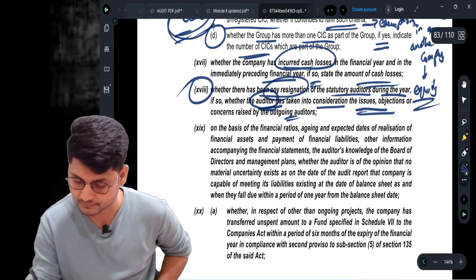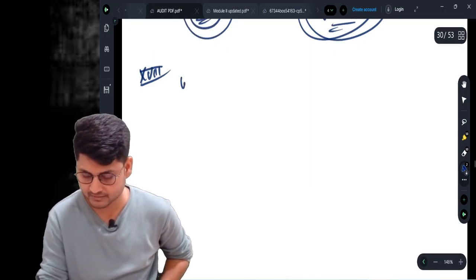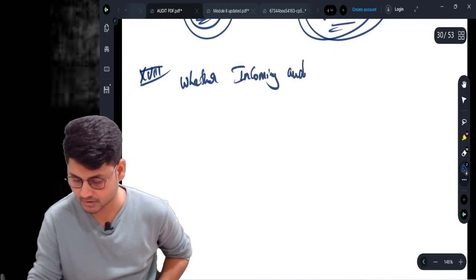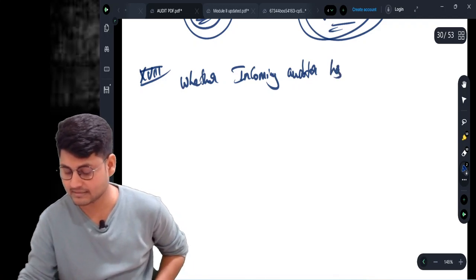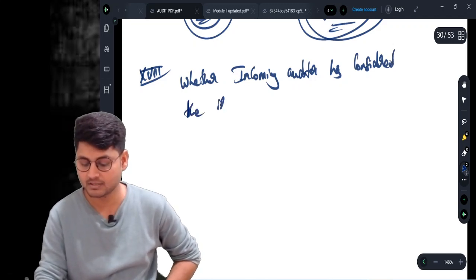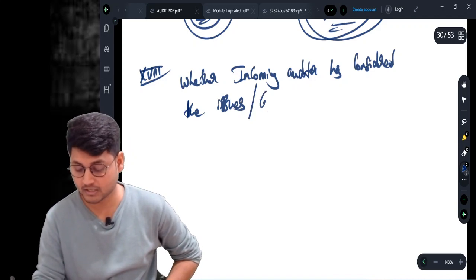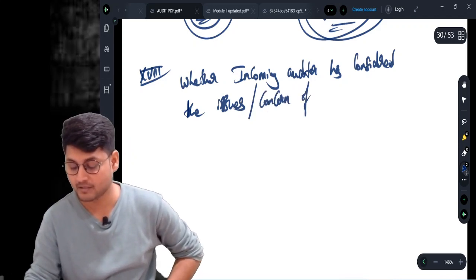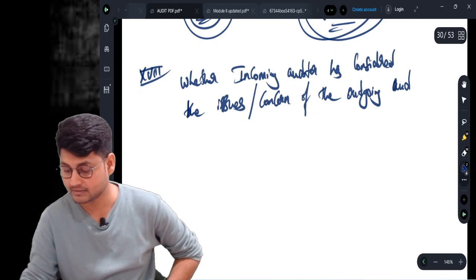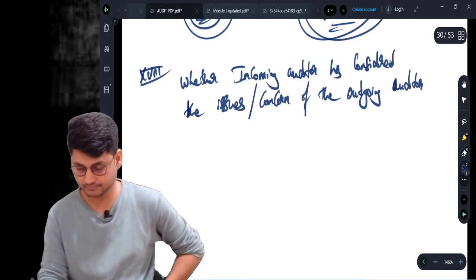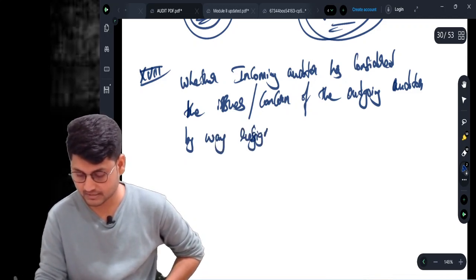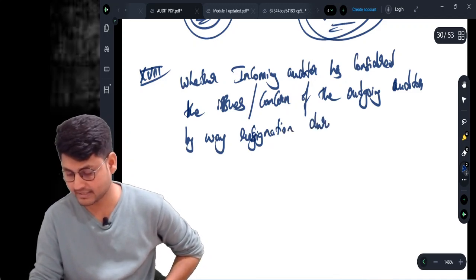Whether the incoming auditor has considered the issues or concerns of the outgoing auditor by way of resignation during the year.